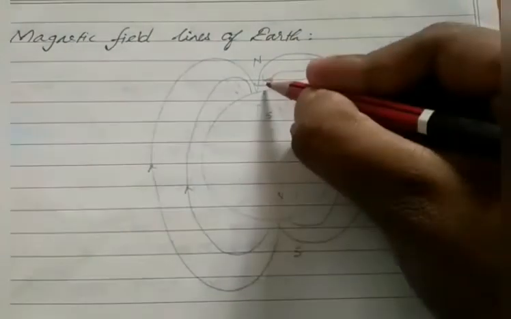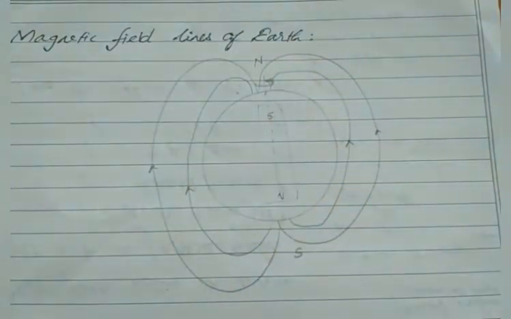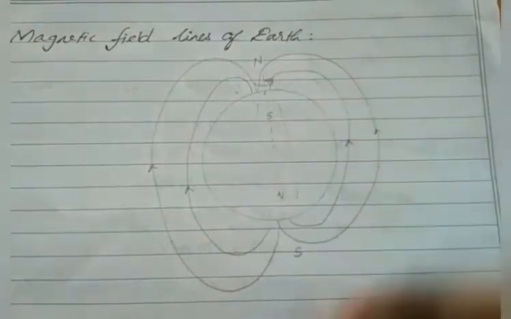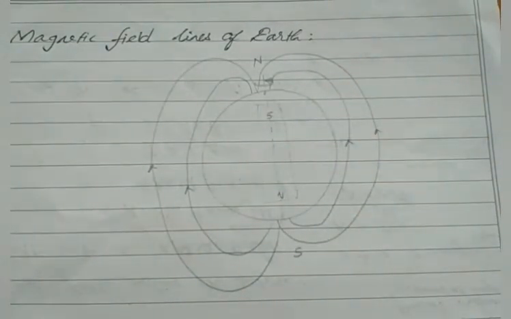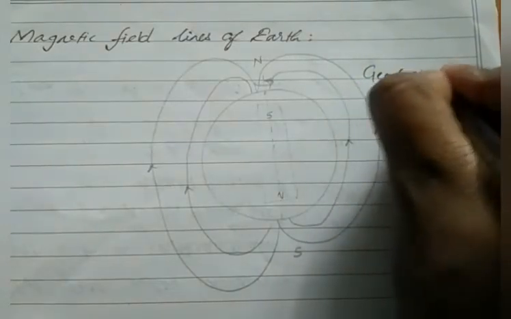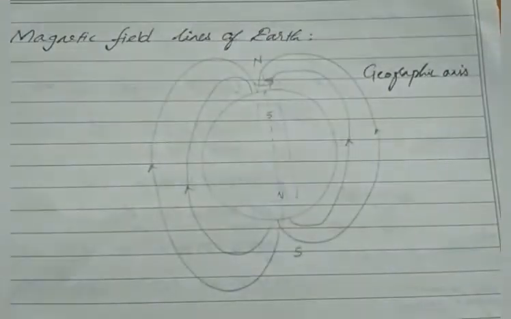Okay, so the center axis which connects the two poles is known as the geographic axis. Okay, so this axis is known as the geographic axis. Clear? Then where will the magnetic axis be?